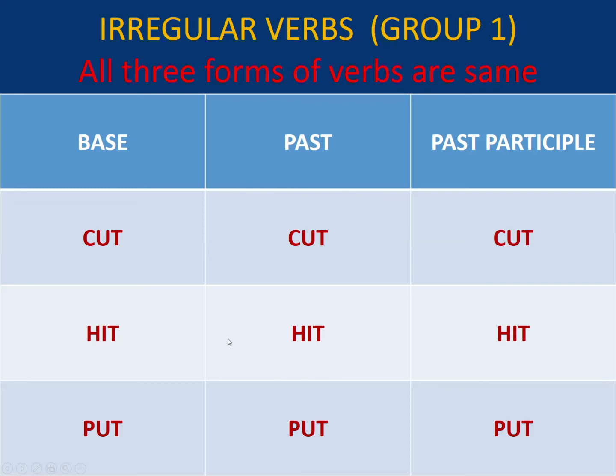Hit: he hit the ball, he has hit the ball. So in all 3 types of sentences or tenses we are using the same form of verb. Hit, hit, hit. Then put, put, put. There are other examples also you can find in your book.